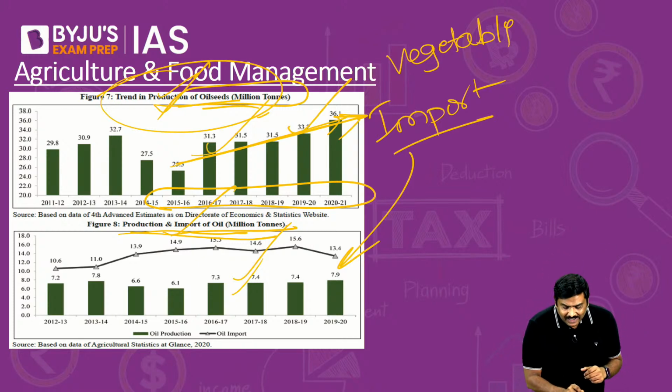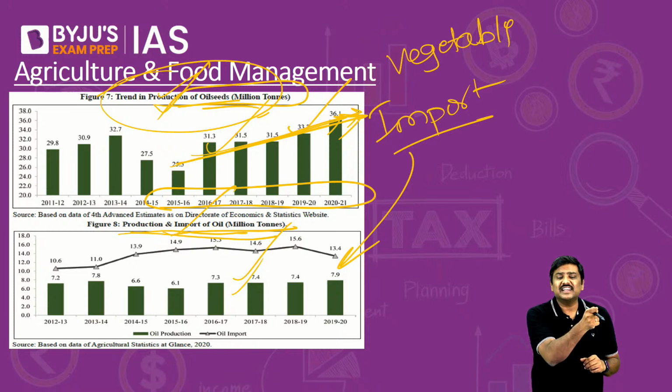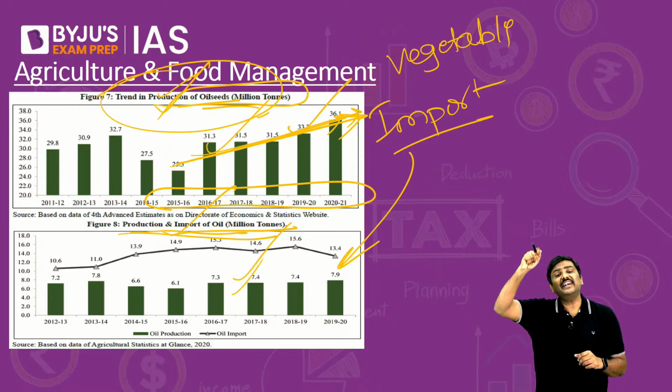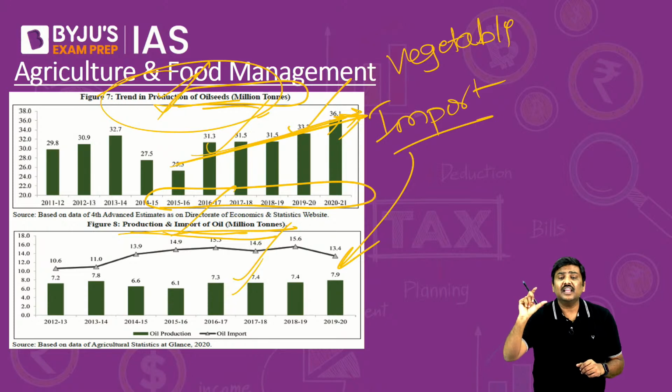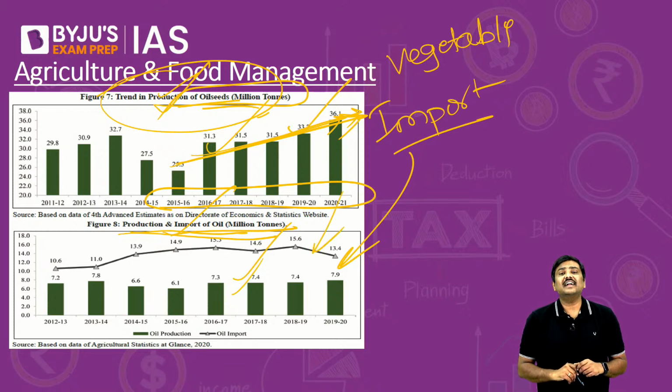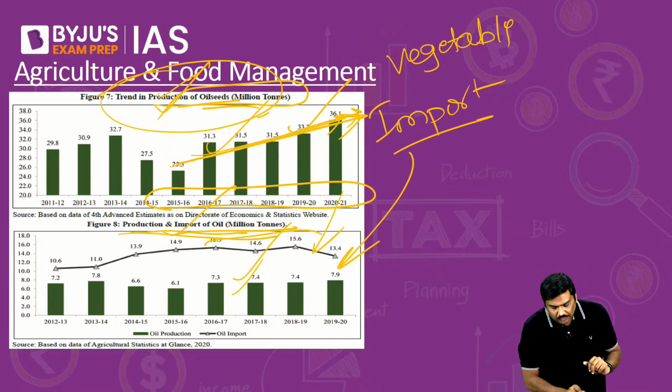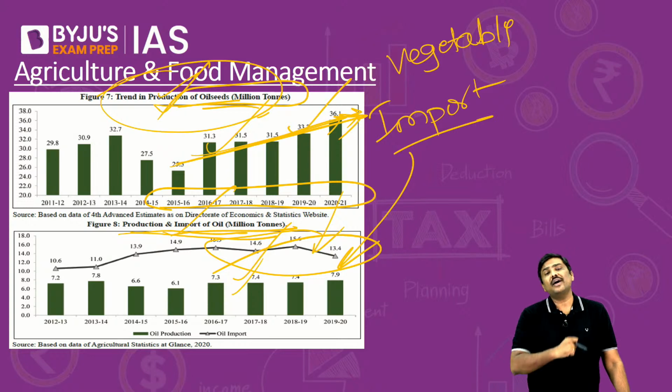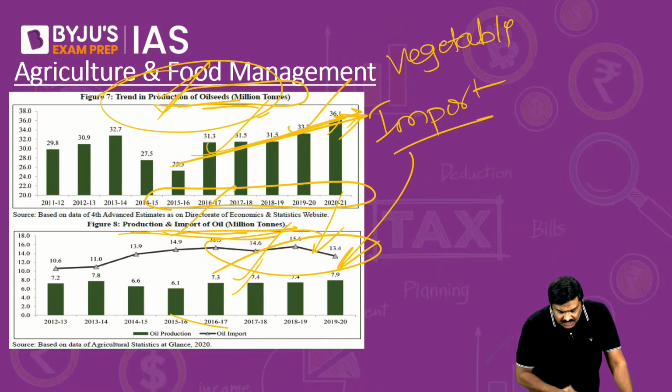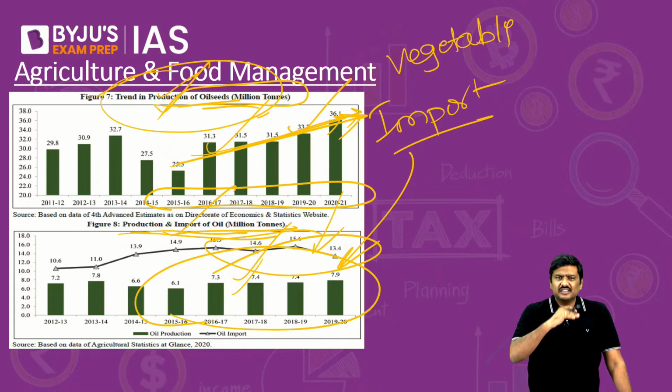So despite increasing the production of oil seeds, there is a very high demand, there is a scarcity or there is a deficit of the edible oil in India, and as a result of which you will see that there is a huge import of the vegetable oil or edible oil into India. And if you see, this is very high in case of India. You can understand the import of edible oils or vegetable oils is very high.